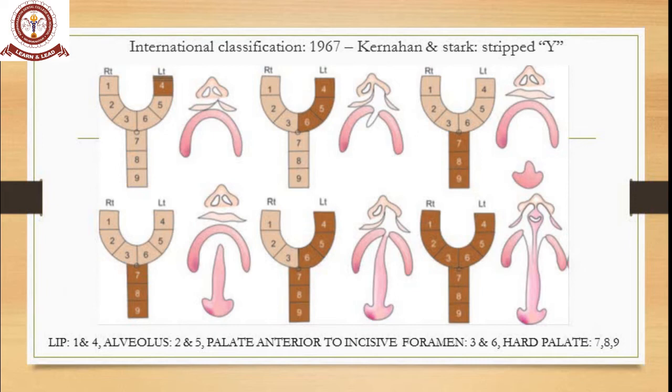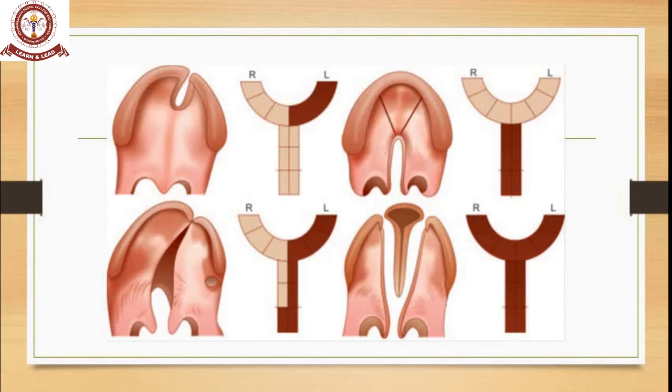One important thing you will have to take into consideration here is that the lip, the palate, hard and soft palate are covered. But what if the nose or the nasal base is involved? Where is the classification for that? This is just another representation of the same Kernahan Stark striped Y. You can see the left side is involved, the left side is colored. You can see there is soft palate involvement in the second image, and hard and soft palate alone in another image. So unilateral and bilateral.